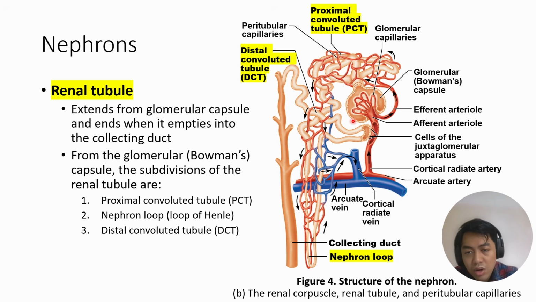So if this is your renal corpuscle, after which is the PCT. After the PCT is the nephron loop, or the loop of Henle. And after the loop of Henle is the distal convoluted tubule. Distal meaning farthest from the renal corpuscle.